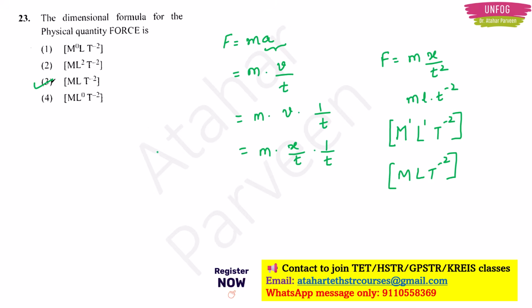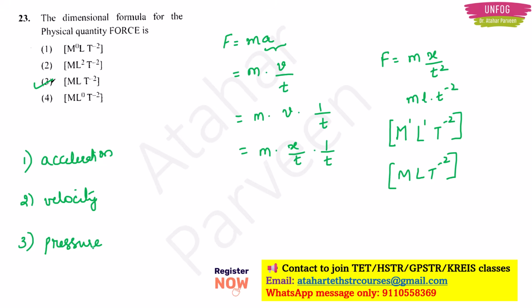So if you are a paid class aspirant, you will know everything about this. So I am giving you an assignment. I want you to write the dimensional formula for acceleration and write the dimensional formula for velocity. Also write the dimensional formula for pressure. Okay. You can write in the comment section, or you can also share your answer in your batch Telegram group.